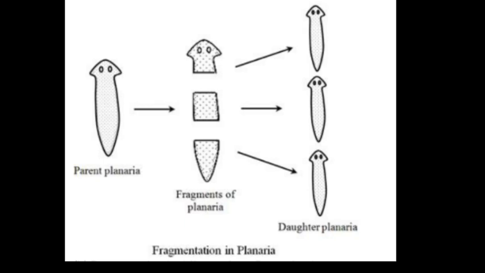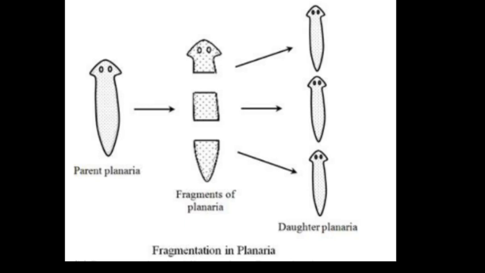The cells of the cut body part divide rapidly to make a ball of cells, and these cells move to their proper places within the ball, where they form various organs and body parts of the organism. The cells then change their shape to form different types of tissue, and these different tissues form various organs and body parts. In this way the complete organism is regenerated.